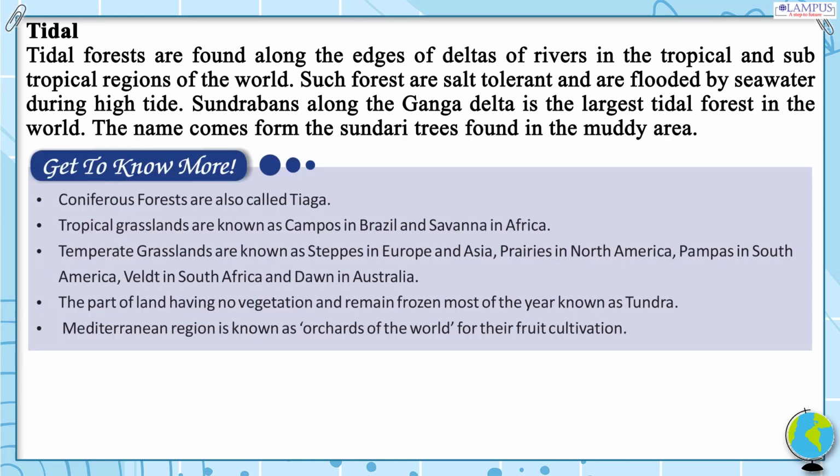Get to know more. Coniferous forests are also called taiga. Tropical grasslands are known as campos in Brazil and savanna in Africa. Temperate grasslands are known as steppes in Europe and Asia, prairies in North America, pampas in South America, veldt in South Africa and downs in Australia. The part of land having no vegetation and remaining frozen most of the year is known as tundra. Mediterranean region is known as orchards of the world for their fruit cultivation.